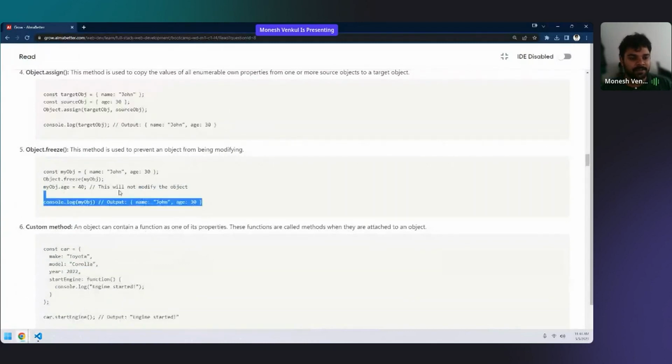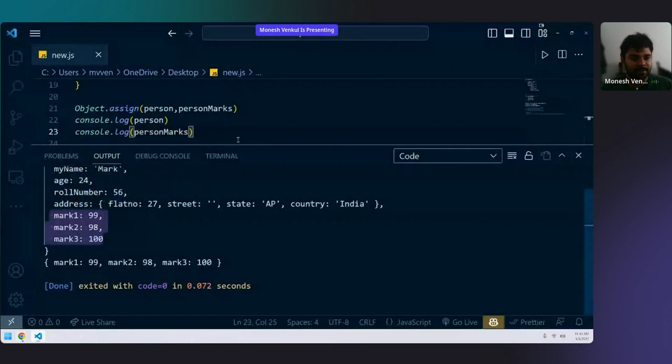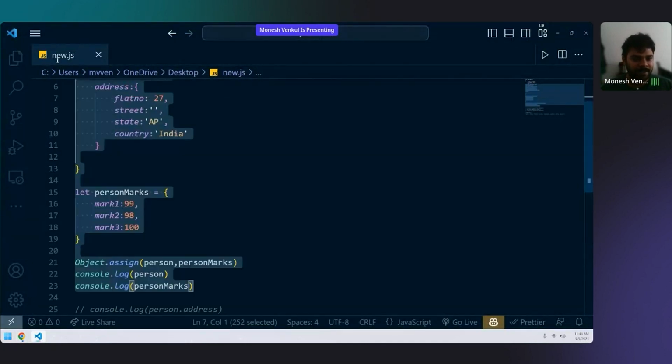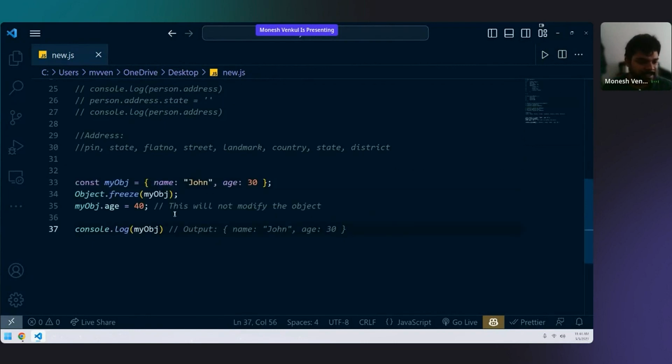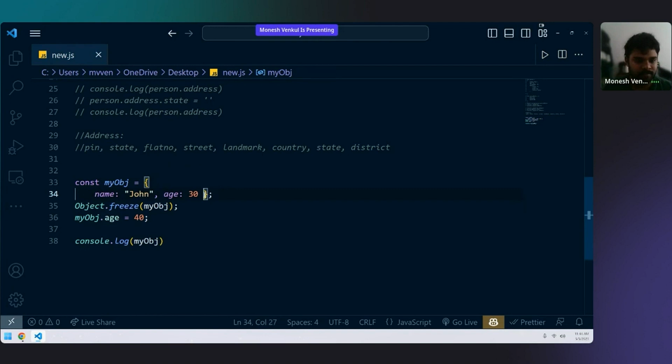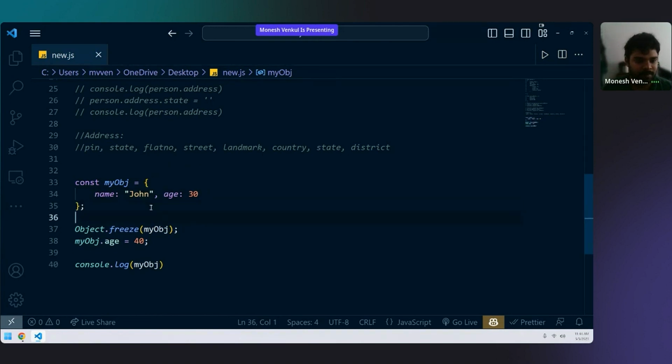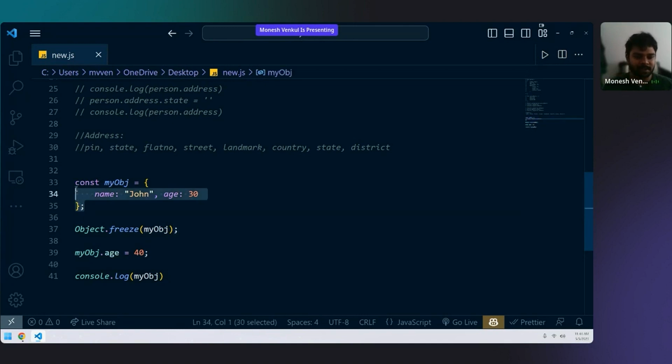Next is Object.freeze. Object.freeze is nothing but it prevents you from modifying the data. Let's take this example. Let's remove all this stuff. Now, this is an object.